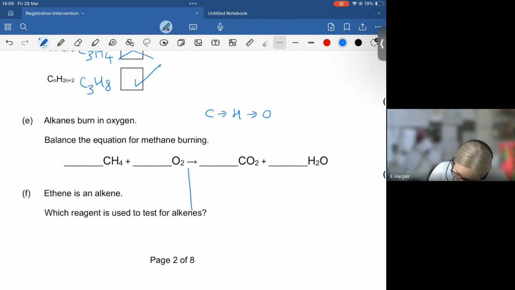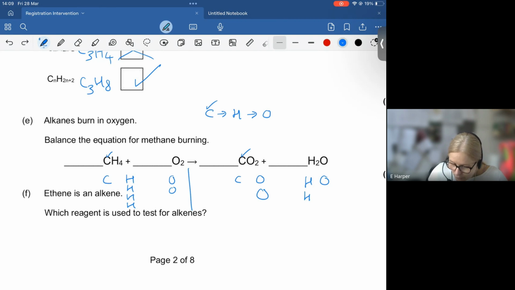So currently, I appear to have 1 carbon, 4 hydrogens, and 2 oxygens on this side of the equation before the arrow. After the arrow, I have 1 carbon, 2 oxygens there, 2 hydrogens, and 1 oxygen. So straight away, I can see my carbons are balanced. So I don't have to worry about my carbons. That one's done. My hydrogens, however, are not. I have 4 hydrogens here, but only 2 there.